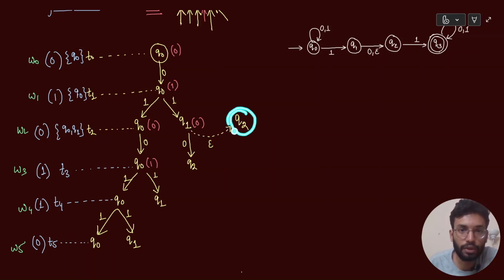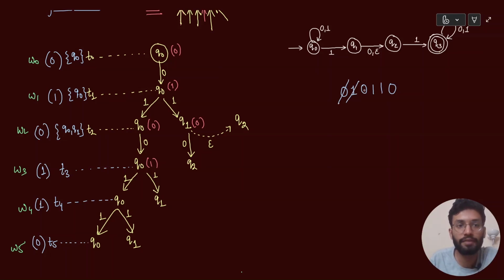Because now Q2 के बाद हम क्या input करने वाले हैं? Are we going to input? Yes, a 0 itself, right? Because see, this was my original string 0 1 0 1 1 0. मैं at level number 0 I inputted 0, level number 1 में मैंने 1 को किया, level number 2 में I inputted a 0. Okay, level number 2 में is what I have to see, right? Level number 2 में अगर मैंने एक epsilon transition ले लिया, so basically I inputted nothing in level number 2. Therefore मैं level number 2 से level number 2 में ही रहूंगा because of this epsilon transition, because the 0 is still left to be inputted.